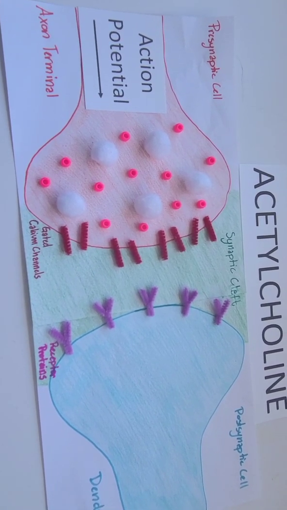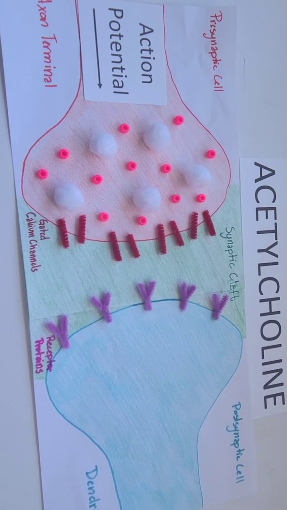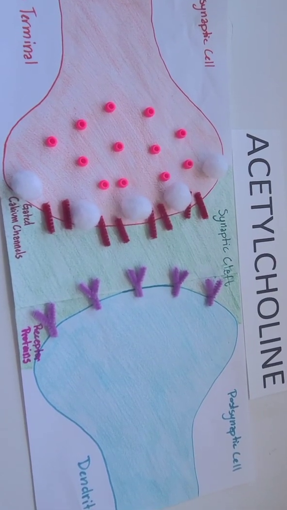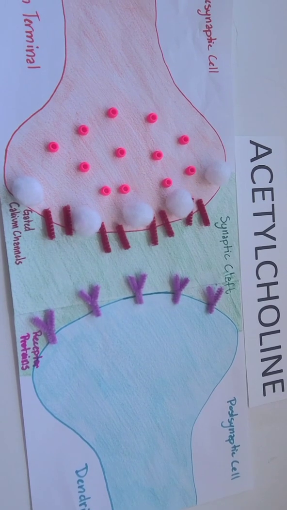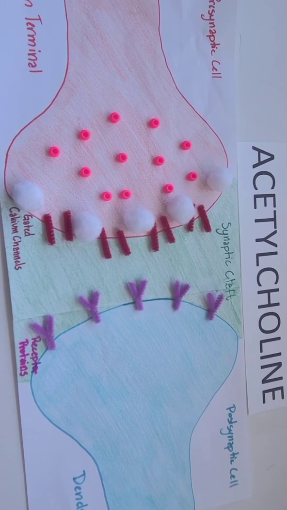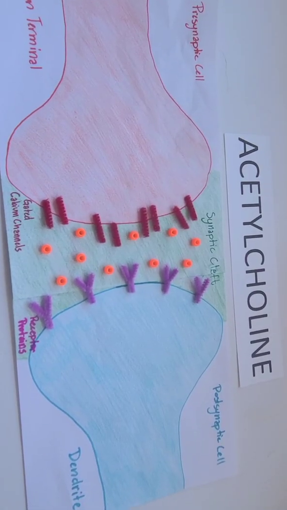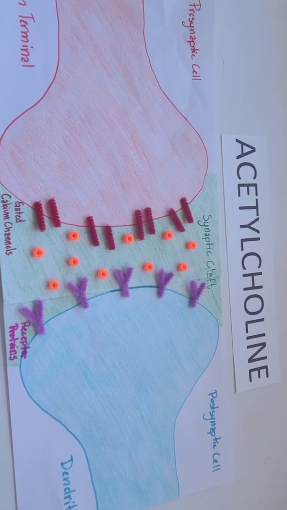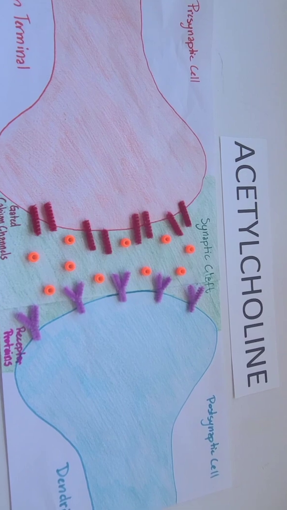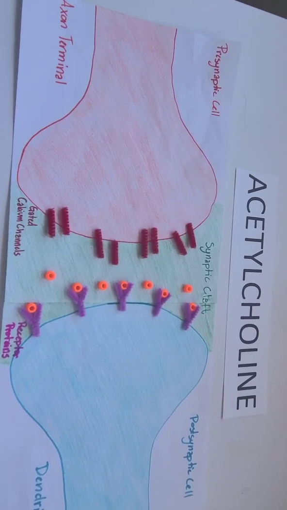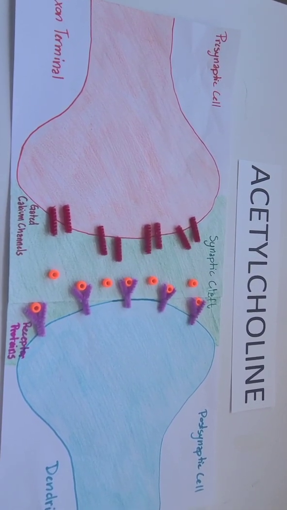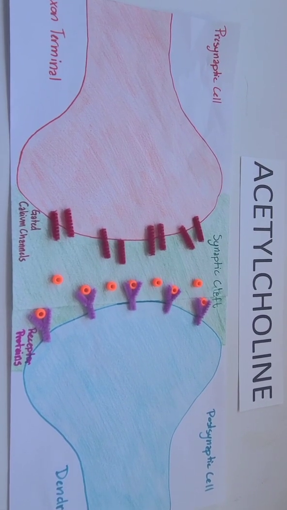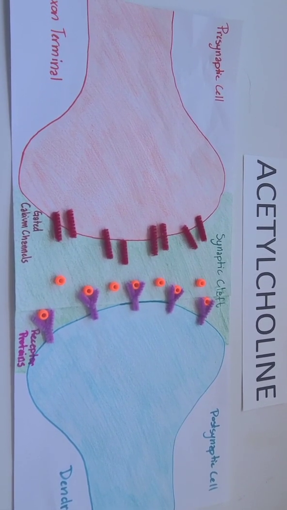These ions tell the vesicles, shown as white poof balls, to bind to the cell membrane. The vesicles dump acetylcholine, represented as orange beads, into the synaptic cleft. The acetylcholine diffuses across the synaptic cleft and binds to the receptor proteins on the postsynaptic cell. This triggers a reaction within that cell. Acetylcholine returns to the synaptic cleft, and an action potential may be fired in the receiving cell.